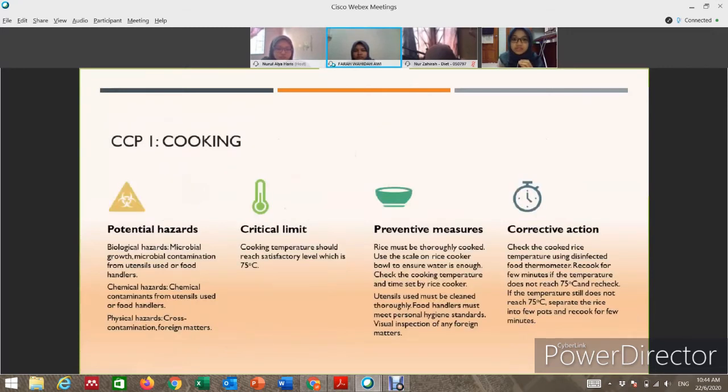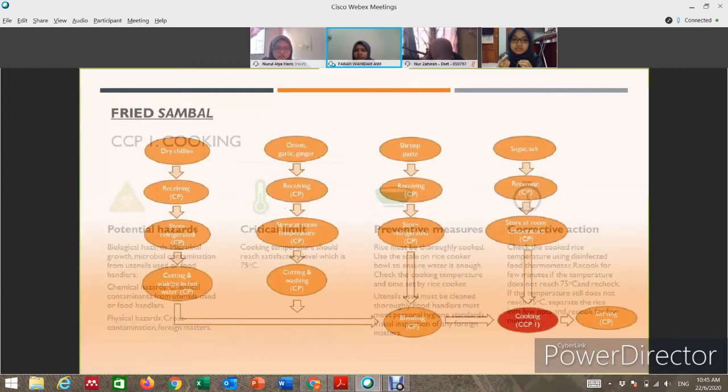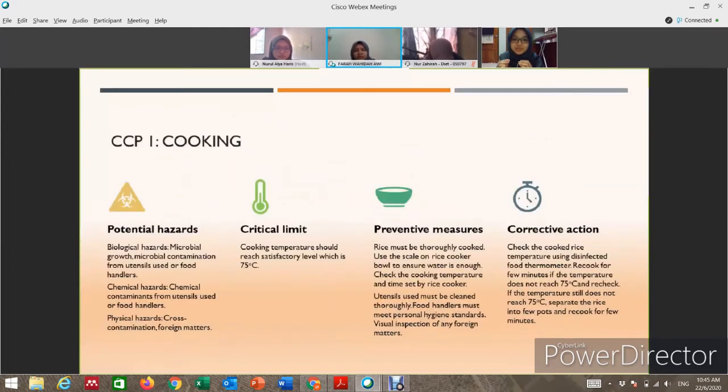The critical limit: we must cook the rice until it reaches 75 degrees Celsius. If the temperature does not reach 75 degrees Celsius, we must recook the rice. And if the temperature still does not reach 75 degrees Celsius, we must separate the rice into a few pots and recook for a few minutes.